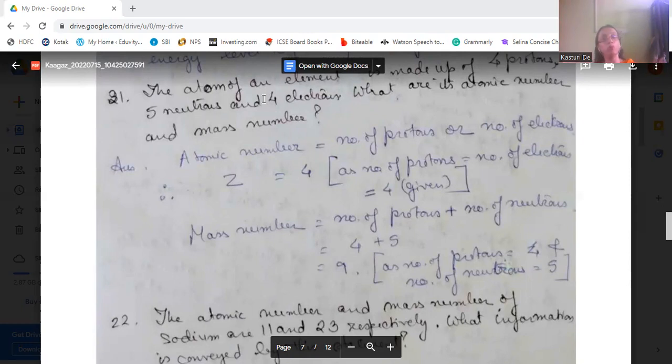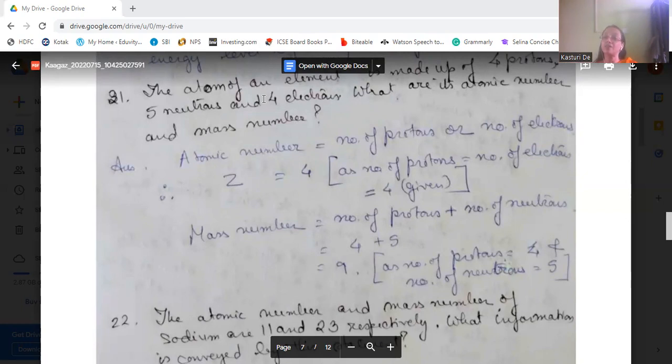The number of protons should be equal to the number of electrons, because to make a stable charge, the atom is neutral generally, so the number of positive charges is equal to the number of negative charges. This number of protons or electrons is known as the atomic number, denoted by Z. So Z is equal to 4, because you can see from the question there are 4 protons and 4 electrons.